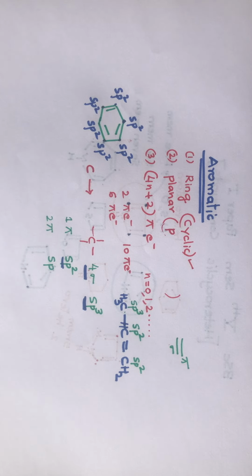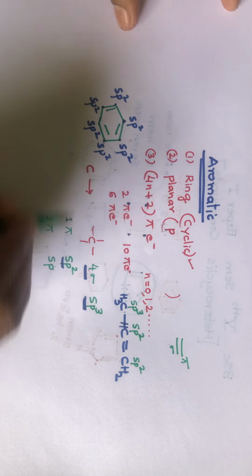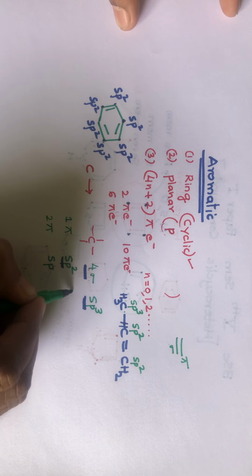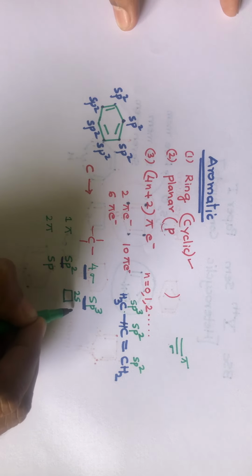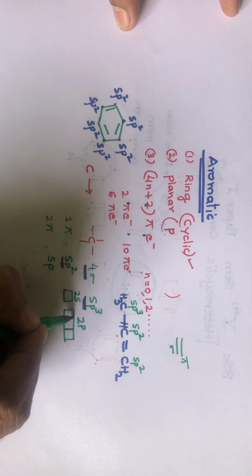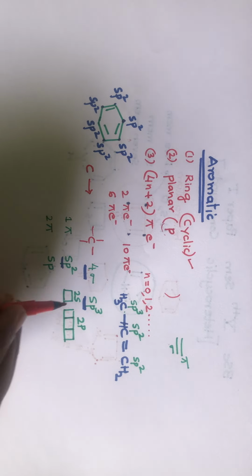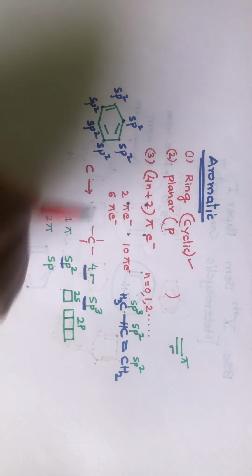So what is the meaning of this sp2 hybridization? See, carbon has in its outermost shell, in its valence shell, 2s and 2p orbitals. The p subshell has 3 orbitals. That's how I can represent it. So the carbon valence shell is 2, so it has 2s as well as 2p.